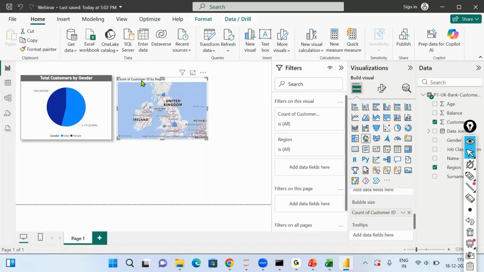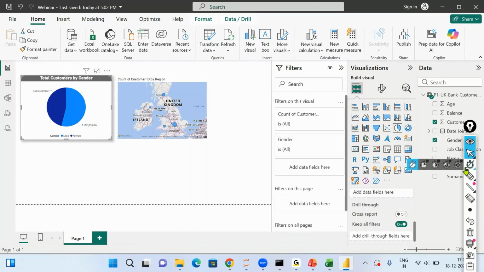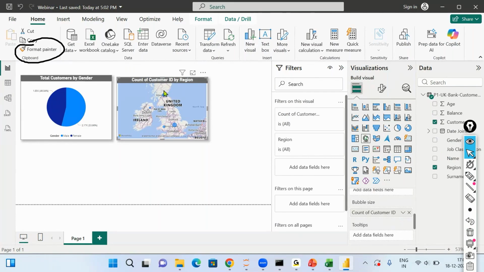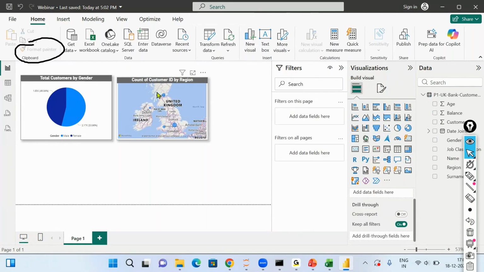And now, the kind of formatting that I did on the previous chart, I want the same chart to also have borders and the effects and all. So you select the previous chart, and you will see there's an option of format painter. If I click on format painter, come back to this chart and click over here, now both the charts look exactly the same. So we have done 2 analyses, gender analysis and geographical analysis. We can understand the highest number of customers are from the region which is England.